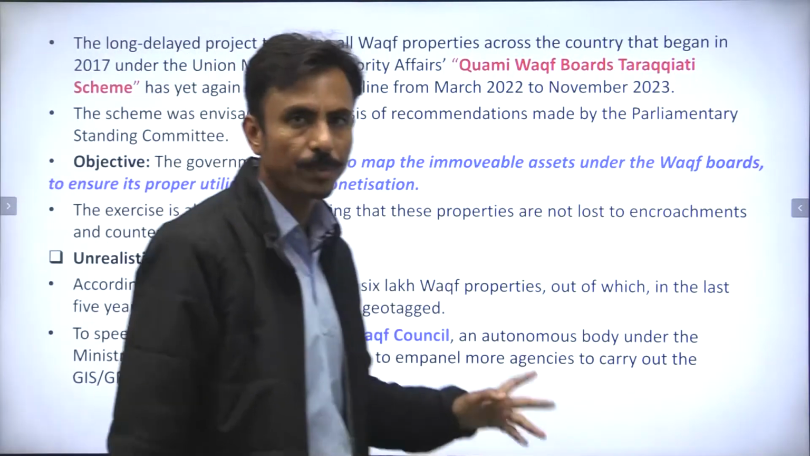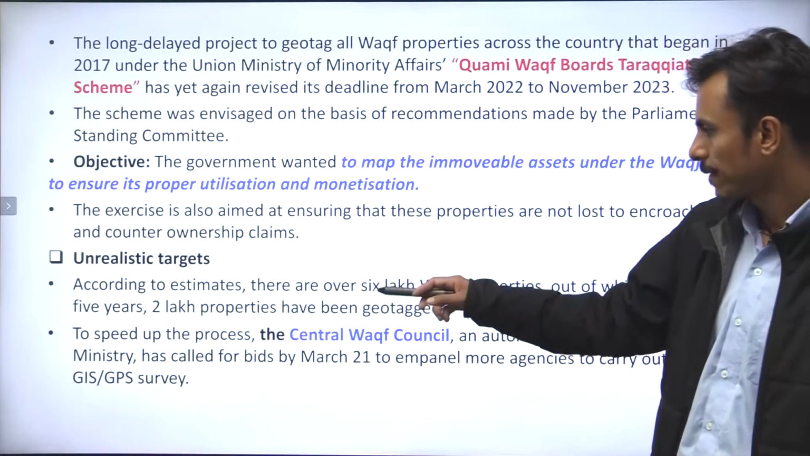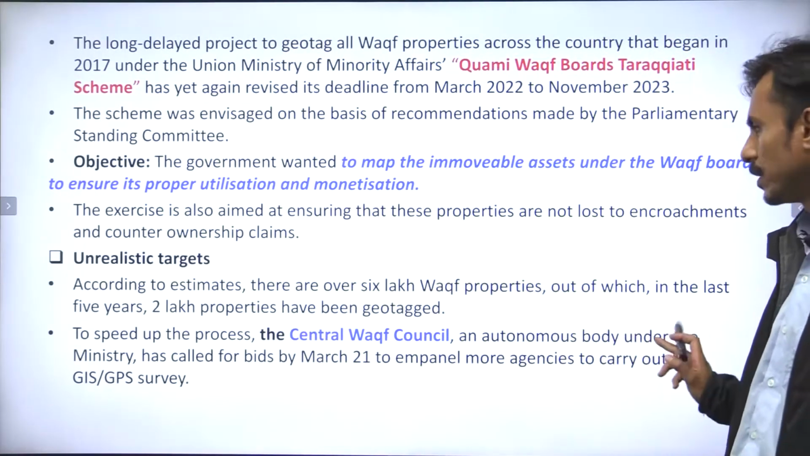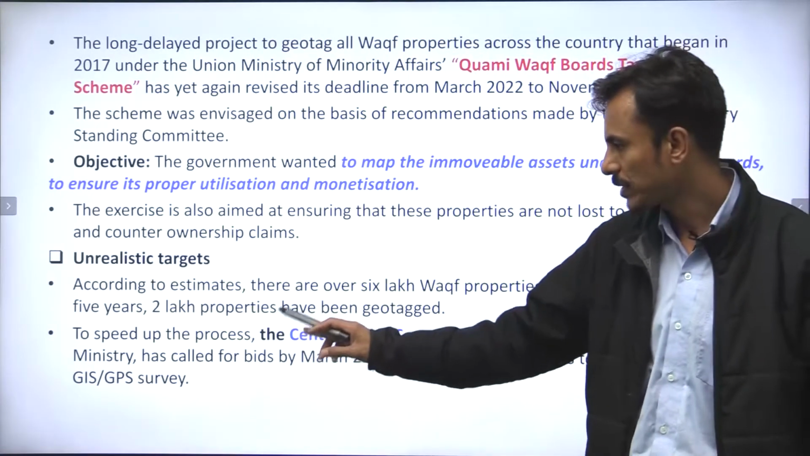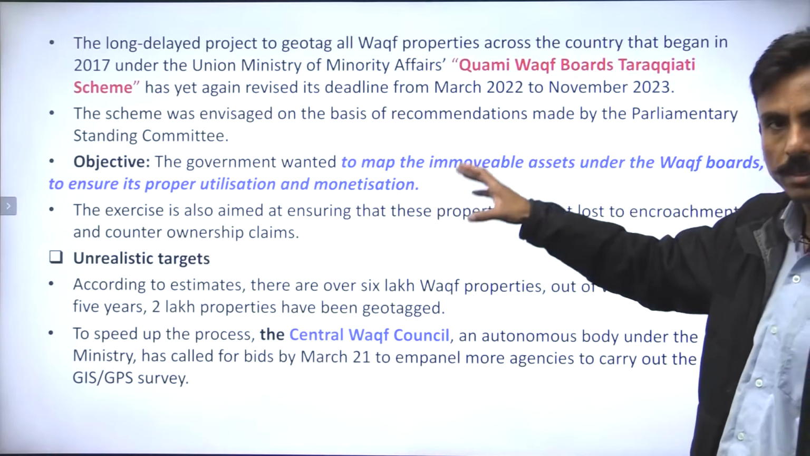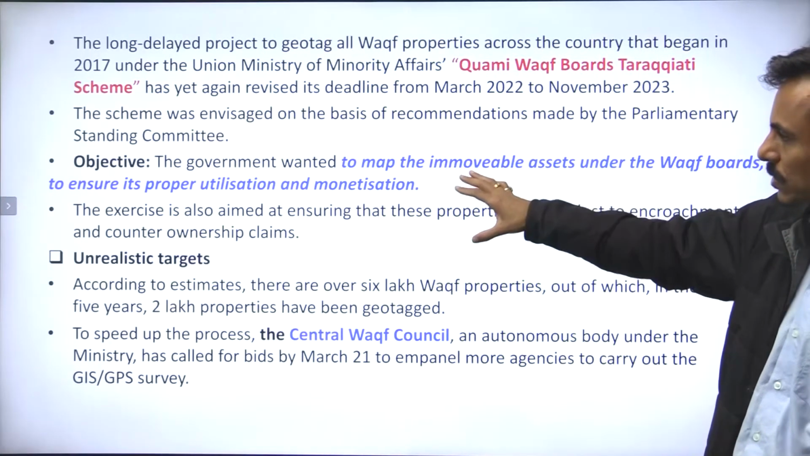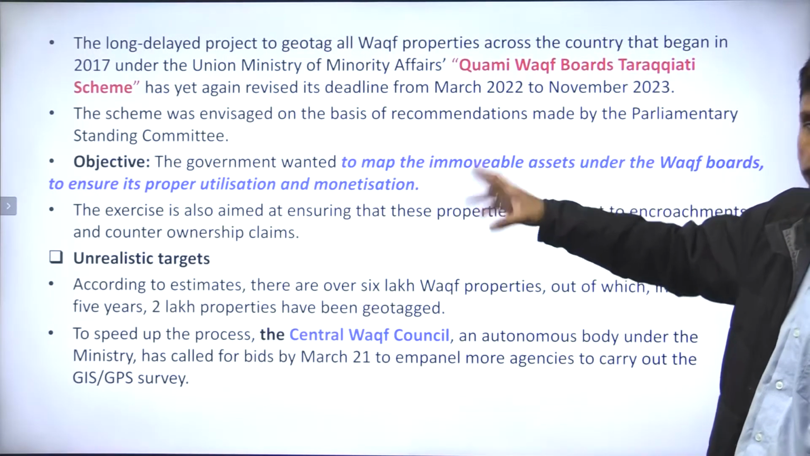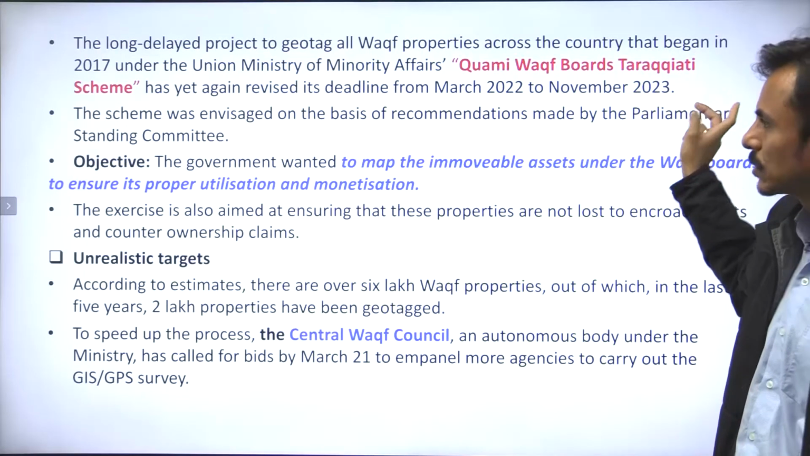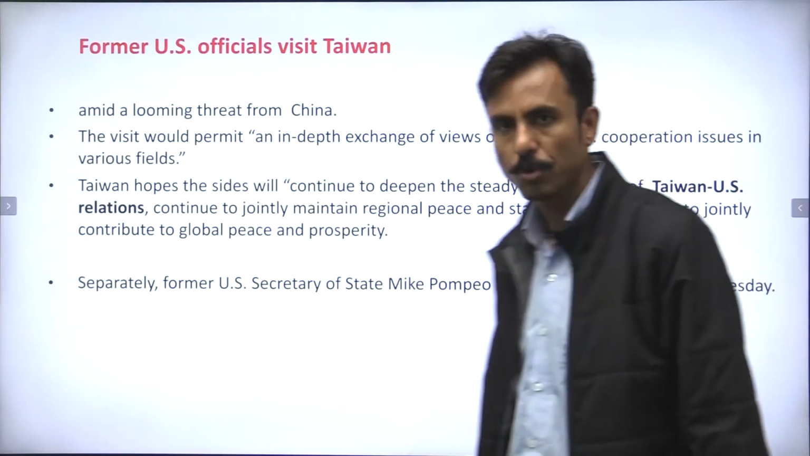So in this way, as per their estimates, the government believes that there are 6 lakh Waqf properties, out of which in the last 5 years 2 lakh properties have already been geo-tagged, right? So it would help the government to identify, to locate, to monetize the Waqf properties, right? And for the same, they formed the Qawmi Waqf Boards Taraqqiyati scheme in the year 2017. Correct. I hope it is clear.